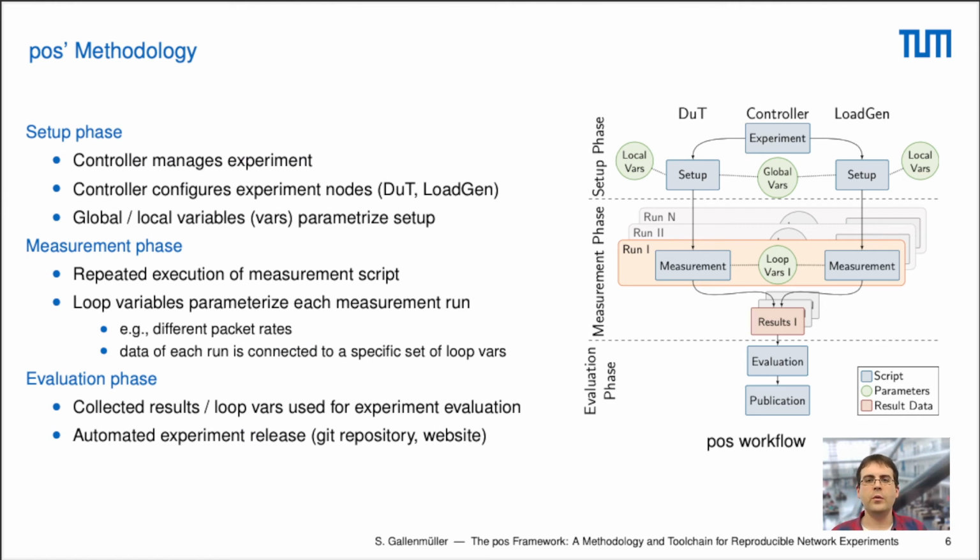So we know which packet rate was used and can then aggregate over this data. And finally, we can also use this very clear structure to bundle the experiment as a GitHub repository or create a website documenting the experiment.